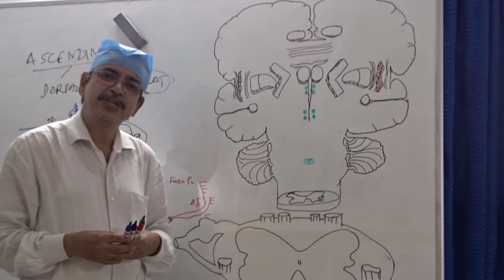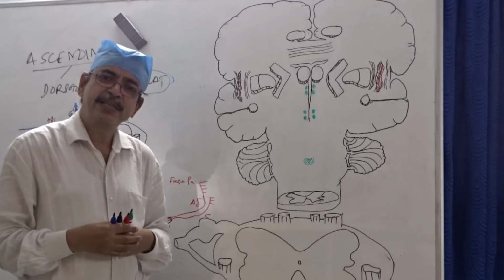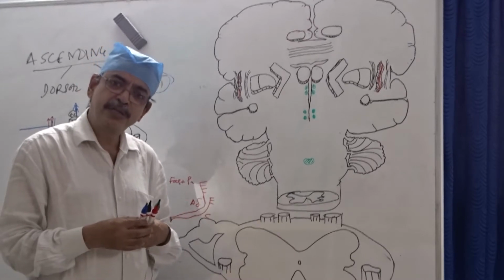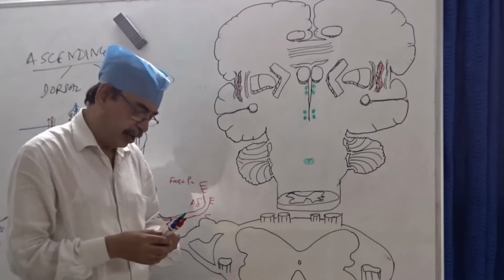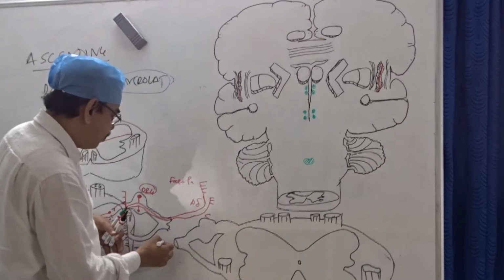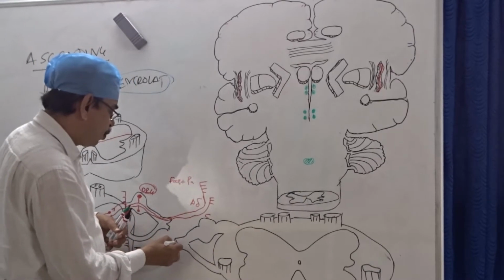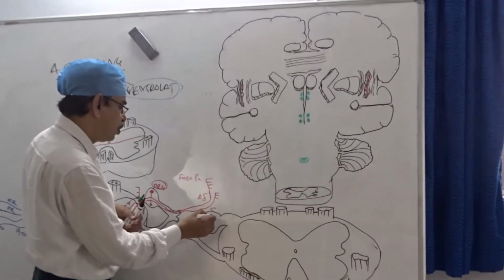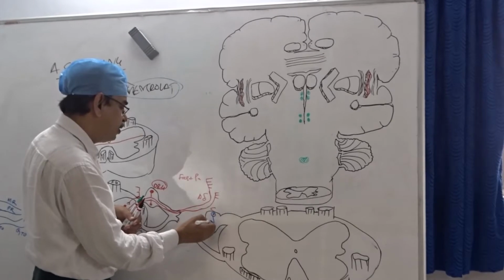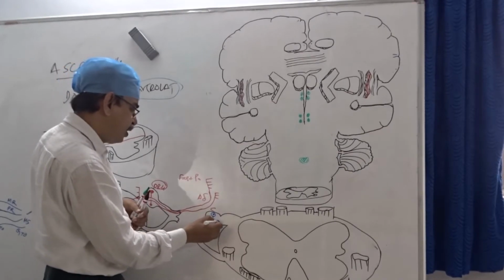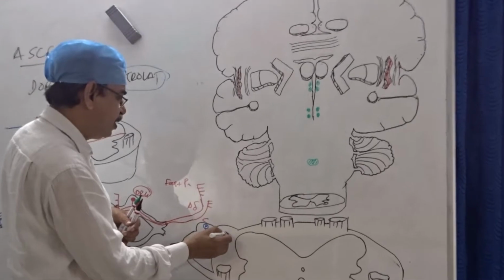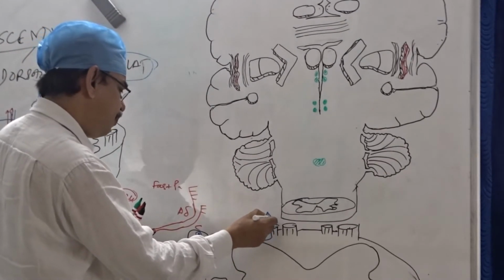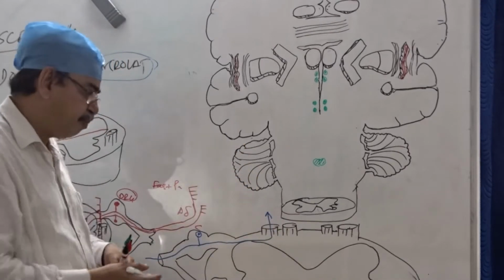touch, fine touch, and the vibration sense, and those fast moving impulses coming from the skin or the joints to the brain. So these A beta fibers or A alpha fibers will enter the spinal cord through the dorsal root and the dorsal root ganglion, and from there the central process enters the spinal cord and ascends upwards through the dorsal column lemniscal system pathway.